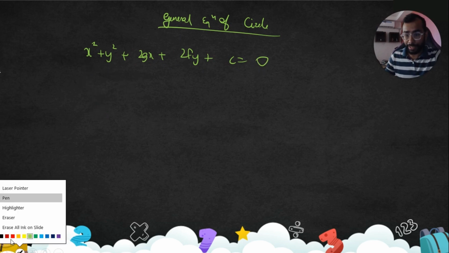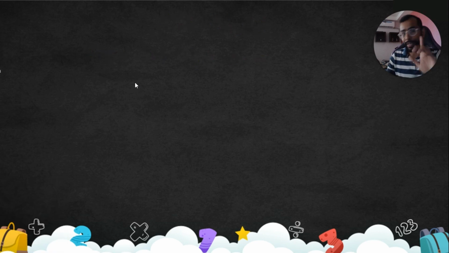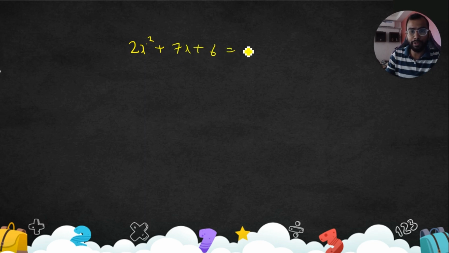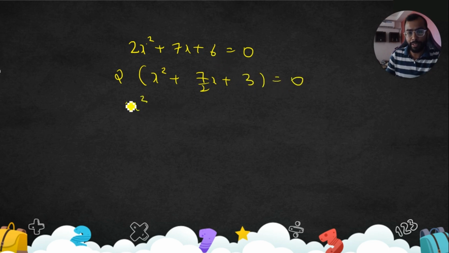Completing the square method, I assume everyone is aware. In case you are not aware, let's quickly understand. Let's say if it is 2x² + 7x + 6 = 0, use the completing the square method. So what we can do is first always take common. So x² + 3, a² + 2ab. Now what should be the other number?